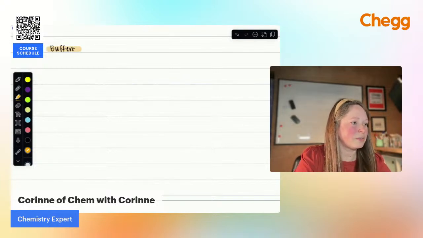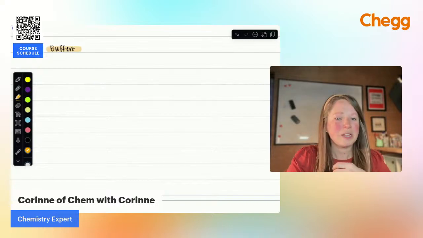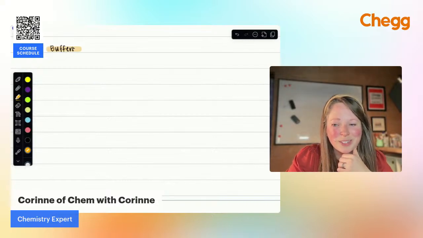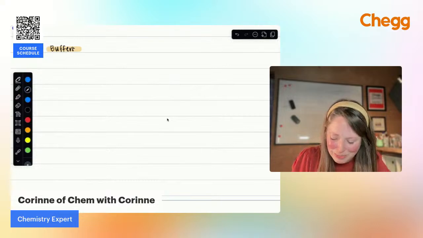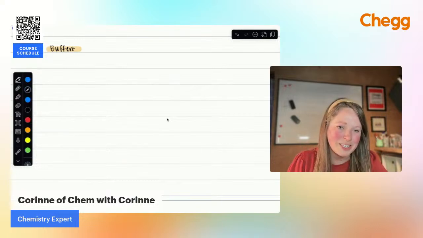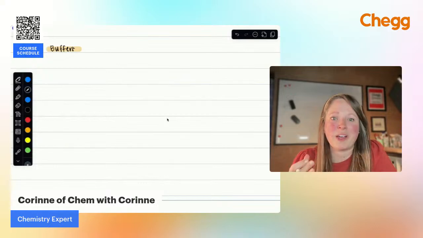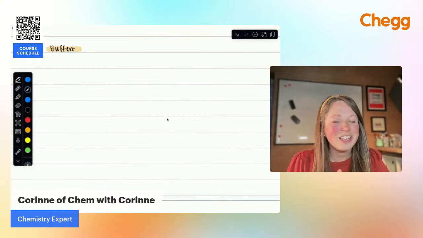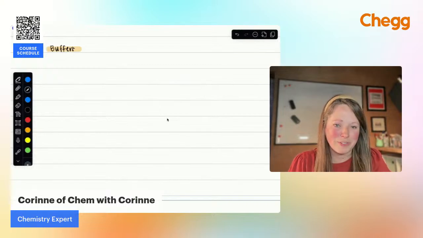I know I have that practice problem. Okay, so I'm just going to run through a buffer problem. This is going to help everyone who's working through acid-base chemistry right now, because this is one of those things that everyone seems to struggle with because it's really intimidating at first. But just like when you did your first RICE table and you thought, what is this? This does not look like anything I've done in chemistry. After you practice with it, the more confident you'll feel.